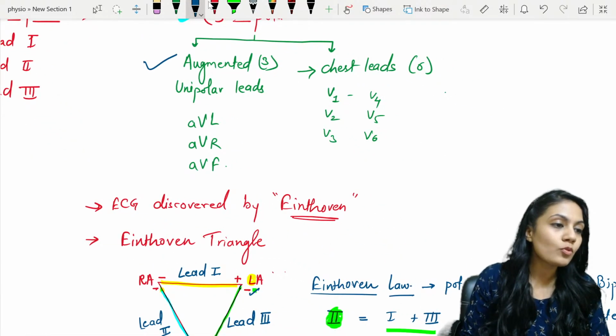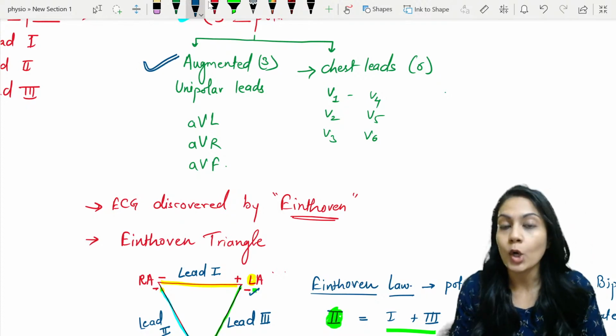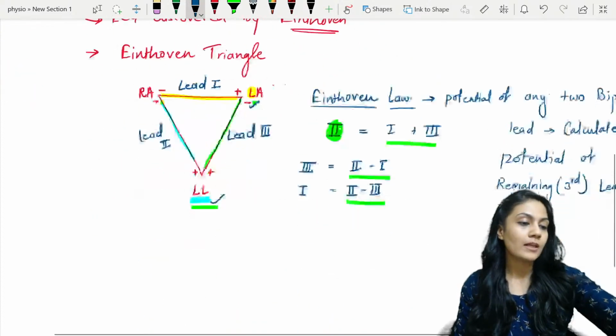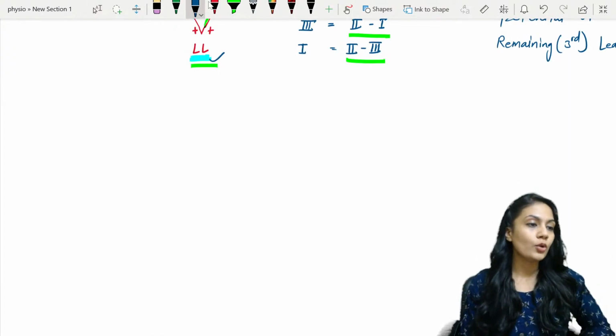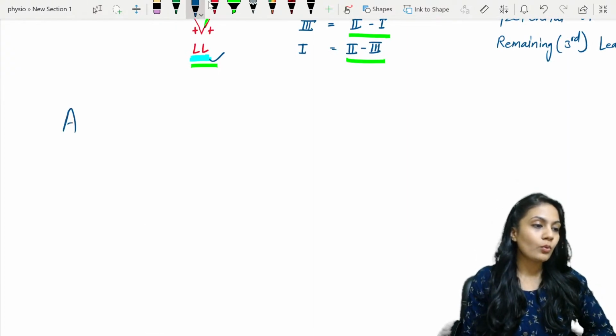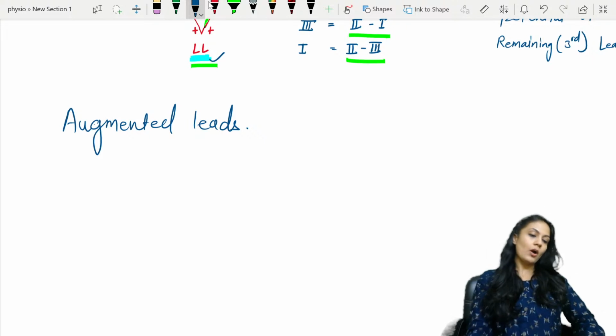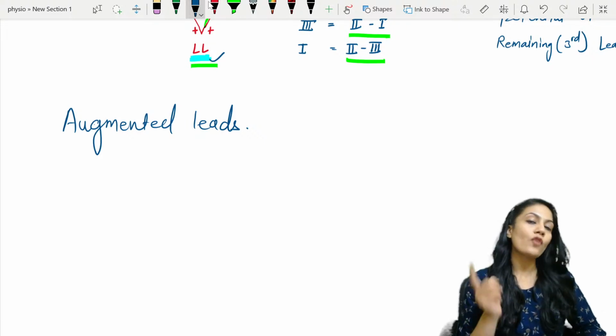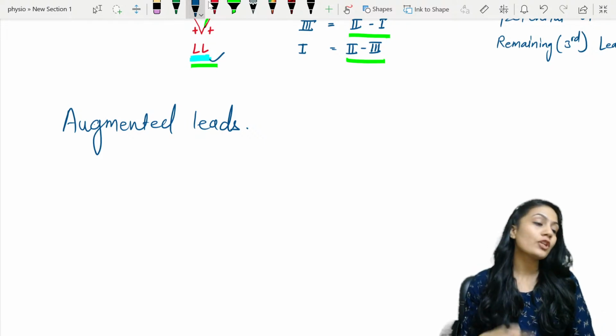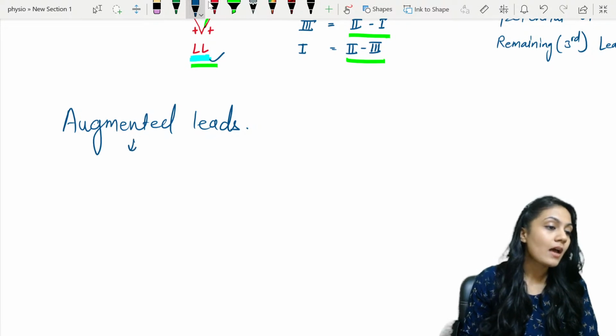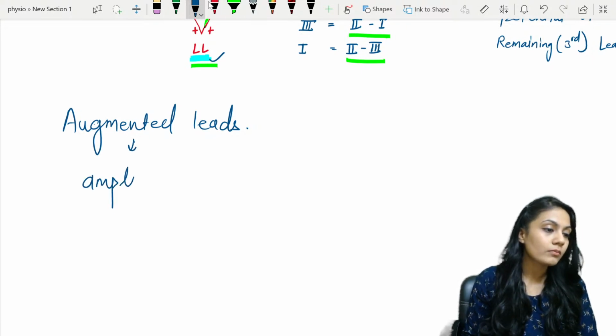Okay, let's move on to the augmented leads or unipolar leads. Now, what are the augmented leads or unipolar leads? I told you the first thing only, augmented leads. Now, what do you mean by augmentation? These are first of all unipolar leads, and augmentation, I told you, means amplification.